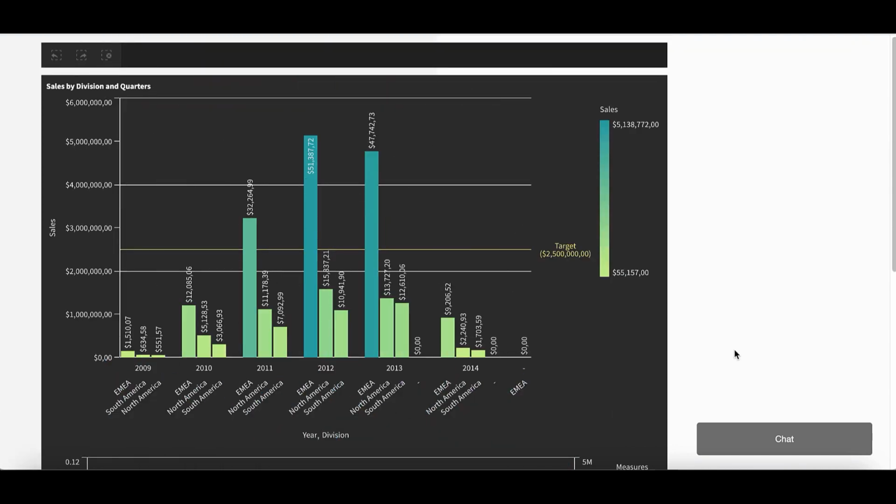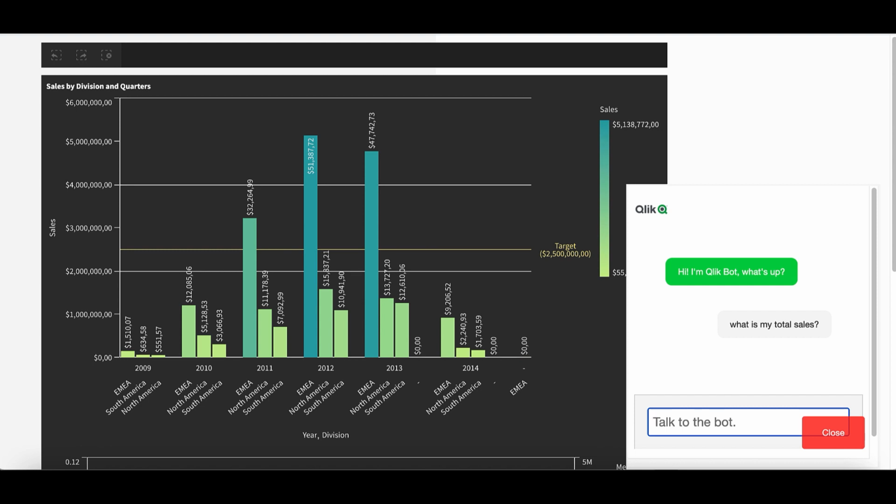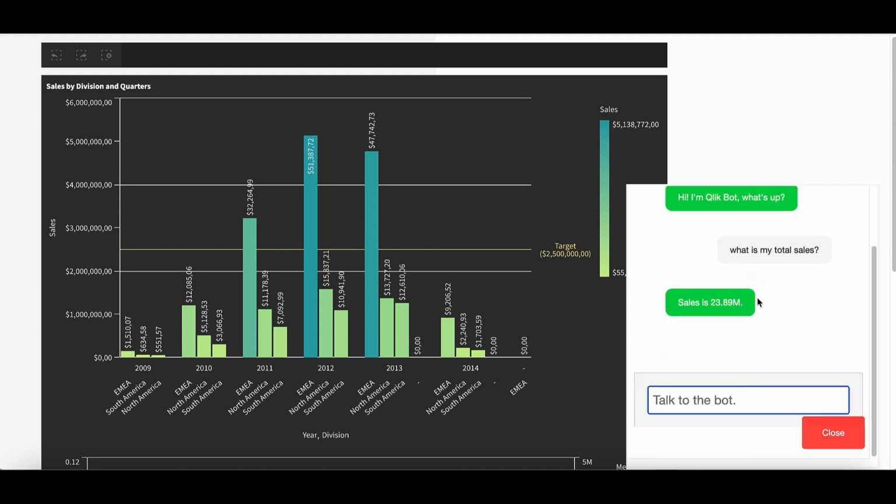Now, let us ask our Qlik chatbot some questions. First, I want to know my total sales. So, what is my total sales? The Qlik's analytical engine responds with a value $23.89 million.